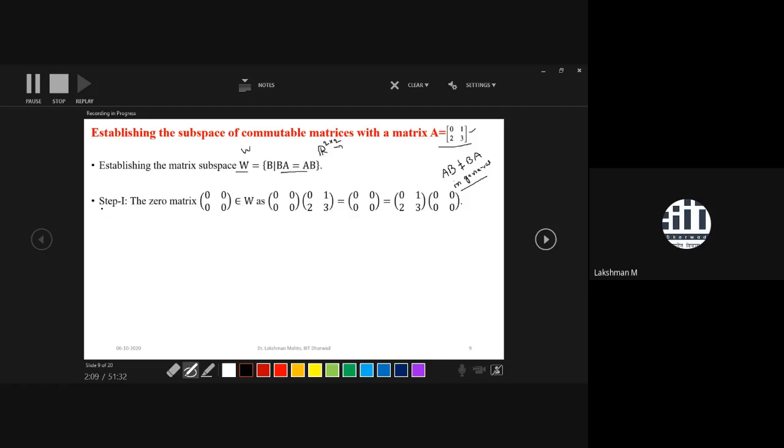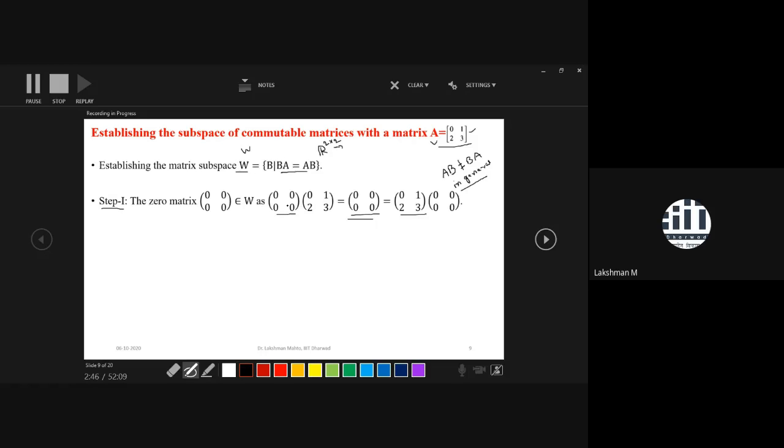So what are the criteria? In the first step, we will find the zero element of W. So if you take the zero matrix, it is commutable with every matrix. Due to that, the zero matrix is also commutable with A. Why? Because if you multiply the zero matrix with this given matrix A, the product would be 0. And if you do post multiplication of the zero matrix with A, again you get a zero matrix. So that's why the zero matrix belongs to W.